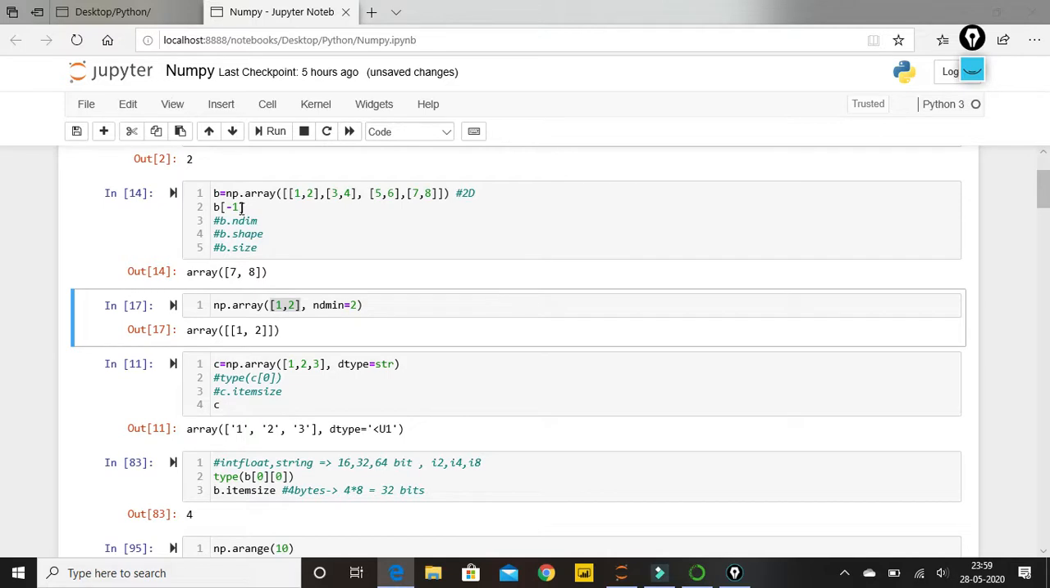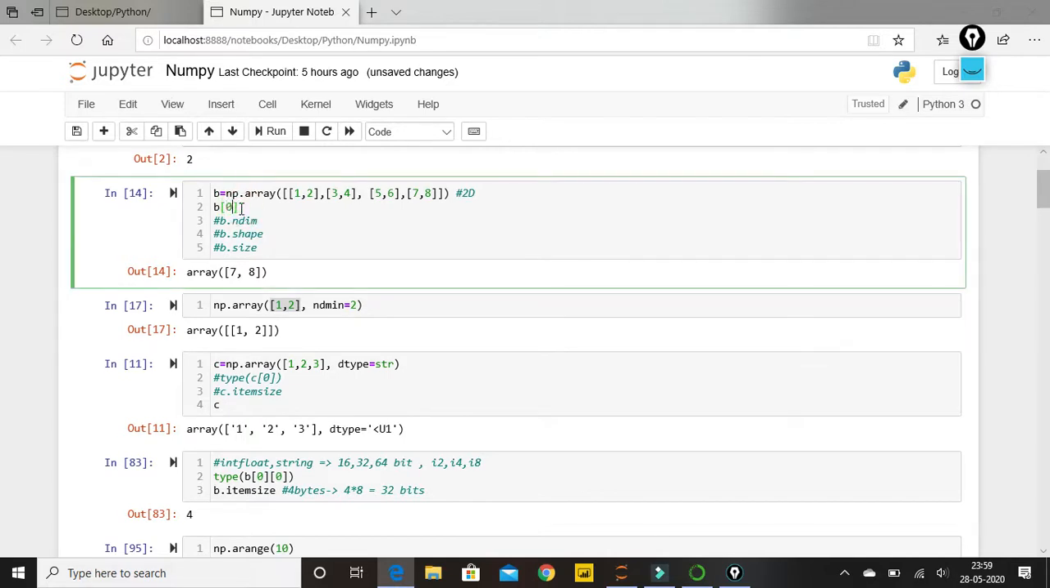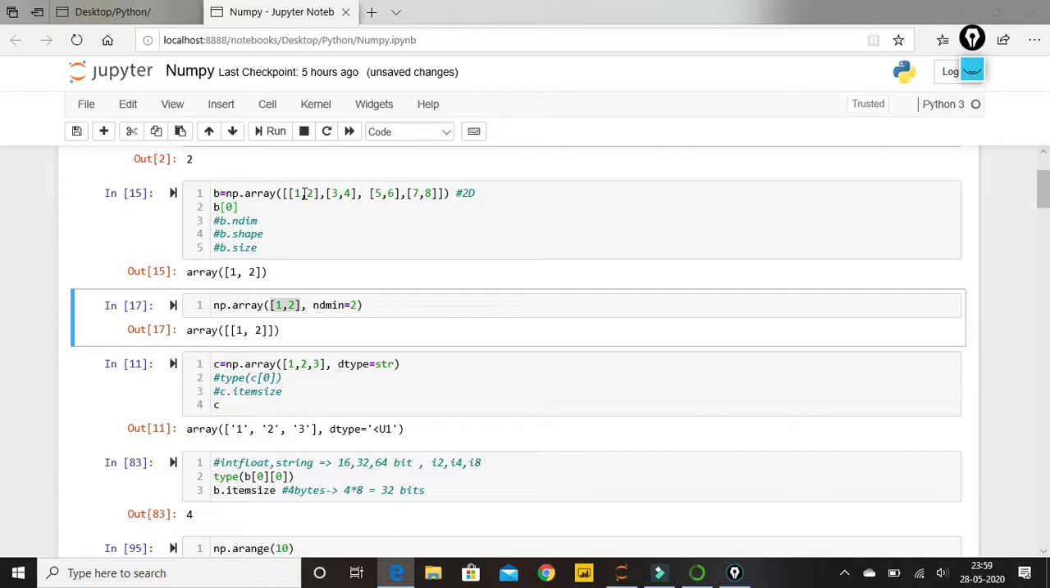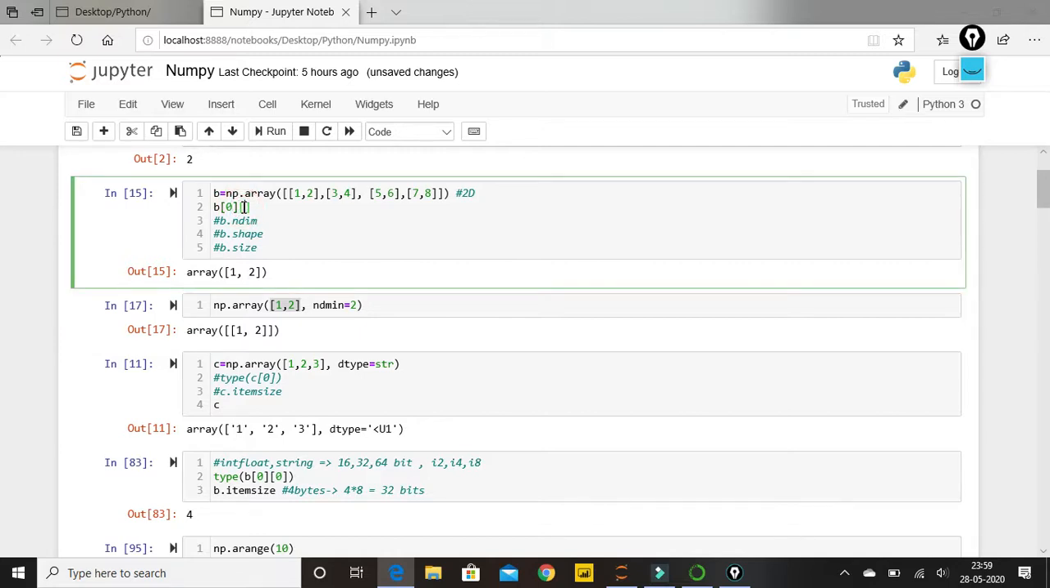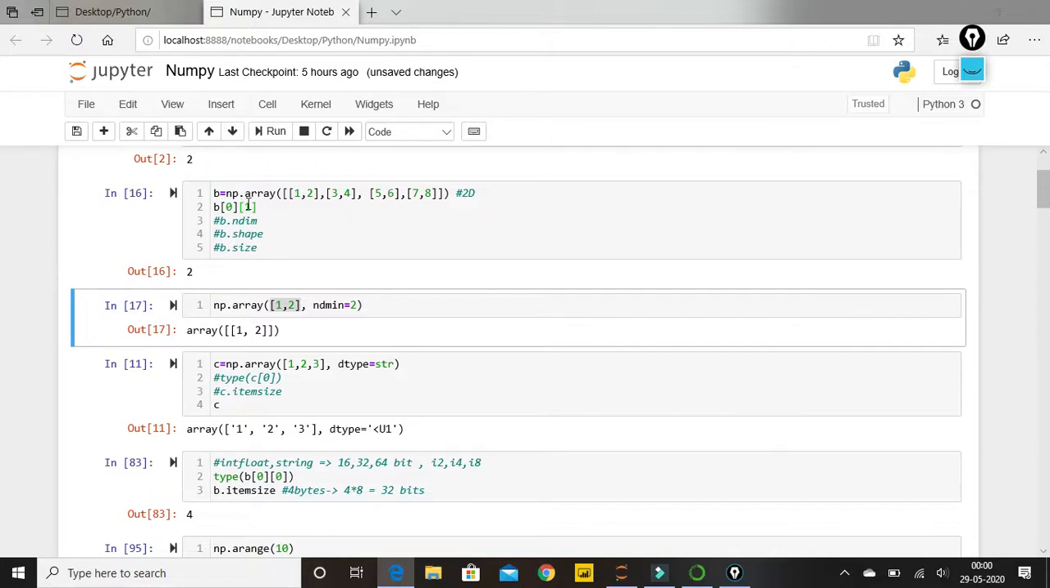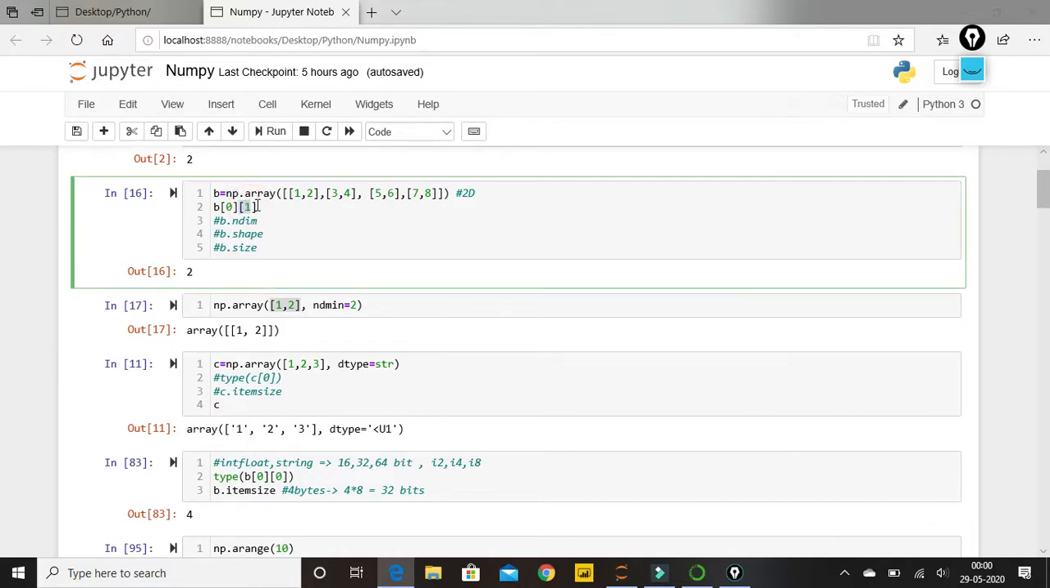Okay, now let me execute b of 0. We all know b of 0 is 1 comma 2. Now if I want to use this element 2 inside 1 comma 2, then we know how to give this also. So b of 0 we know is 1 comma 2. In 1 comma 2, 1 is nothing but my 0th index and 2 is my first index. So after this I'm giving one more bracket in which I'm giving the index of my 2. Okay, so this is how easily we can use this indexing operation in our array as well, like we used to do in our list.